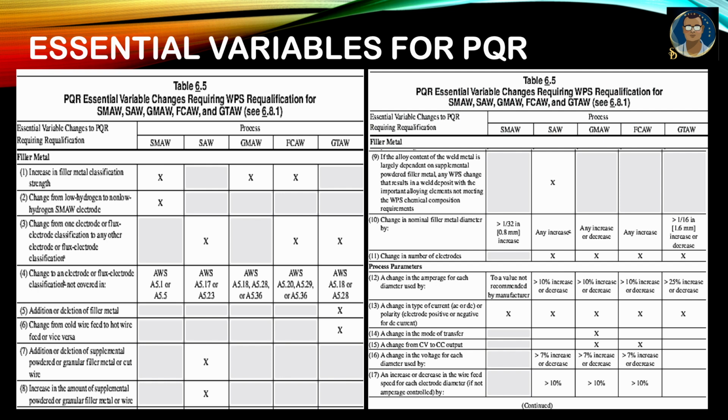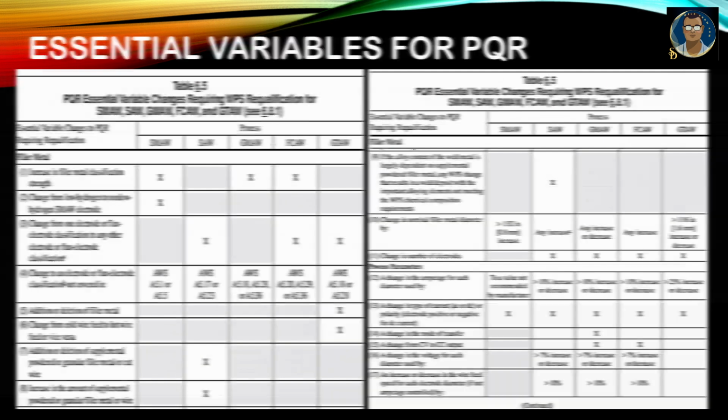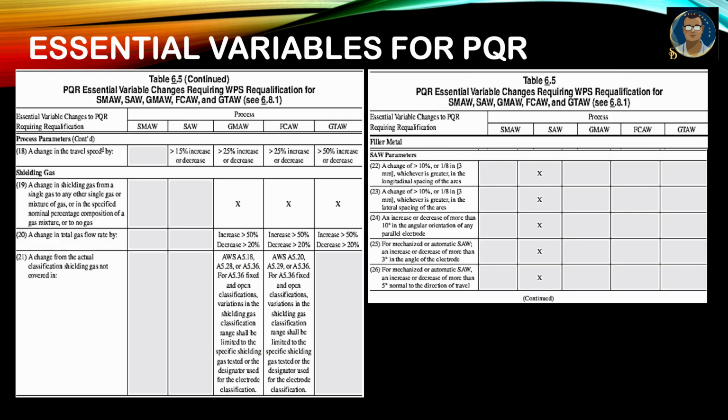The continuation of the table is on the right side of this slide here. I will go to the next slide. It is for shielding gases. You see, shielding gas is very important for GMAW, FCAW and GTAW. So if you change the gas, even in ASME section 9, you need to requalify the WPS. A change of total gas flow rate, if it is increased 50% or decreased 20%, you need to requalify the WPS in case of GMAW, FCAW and GTAW.